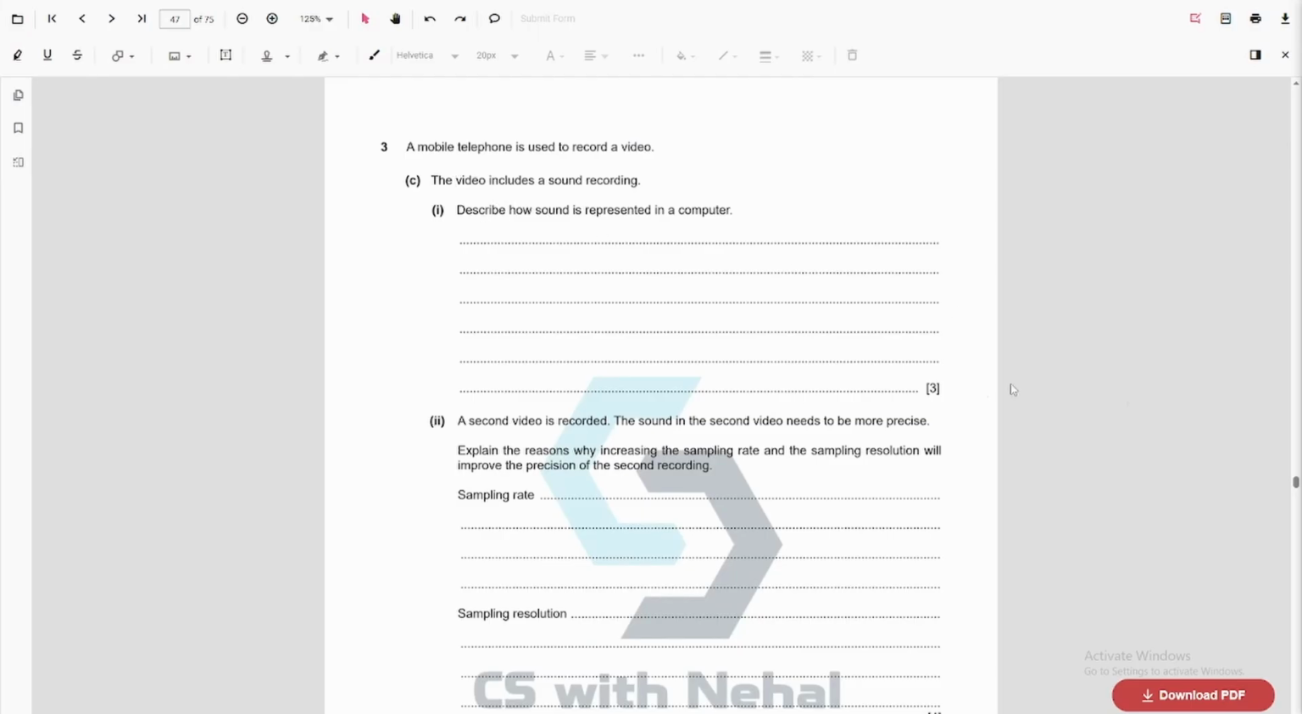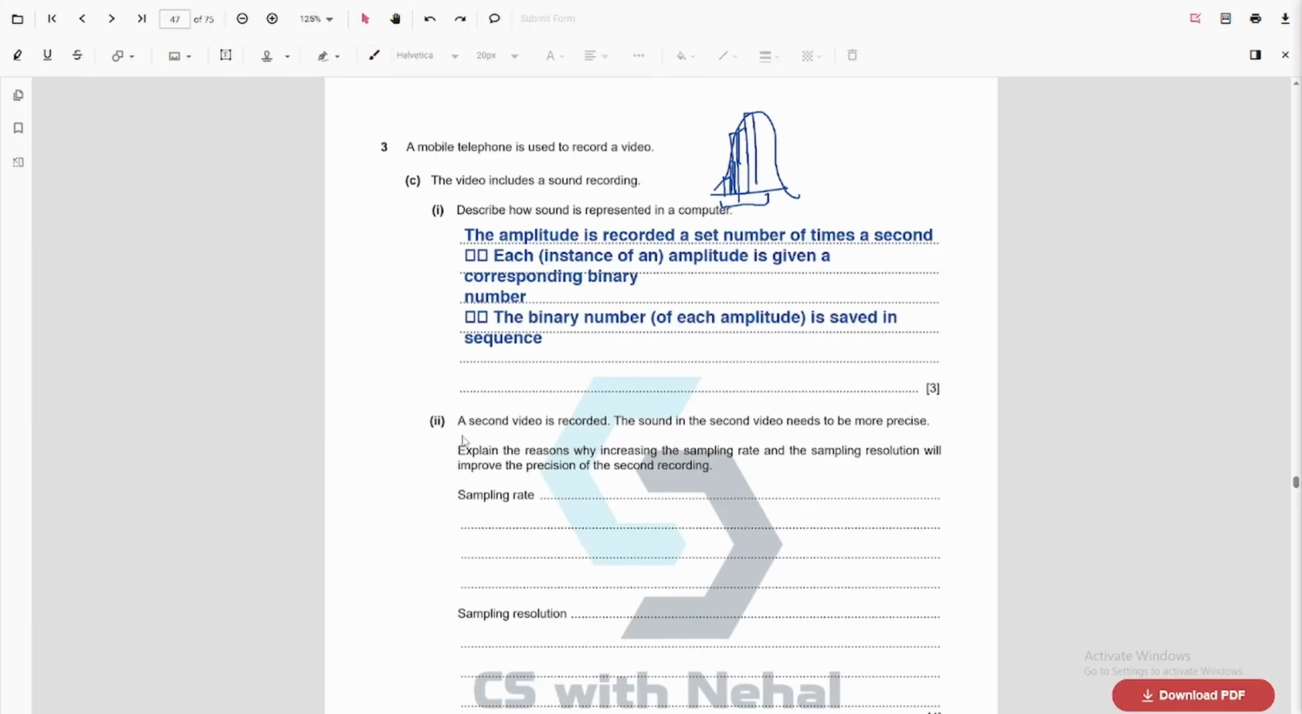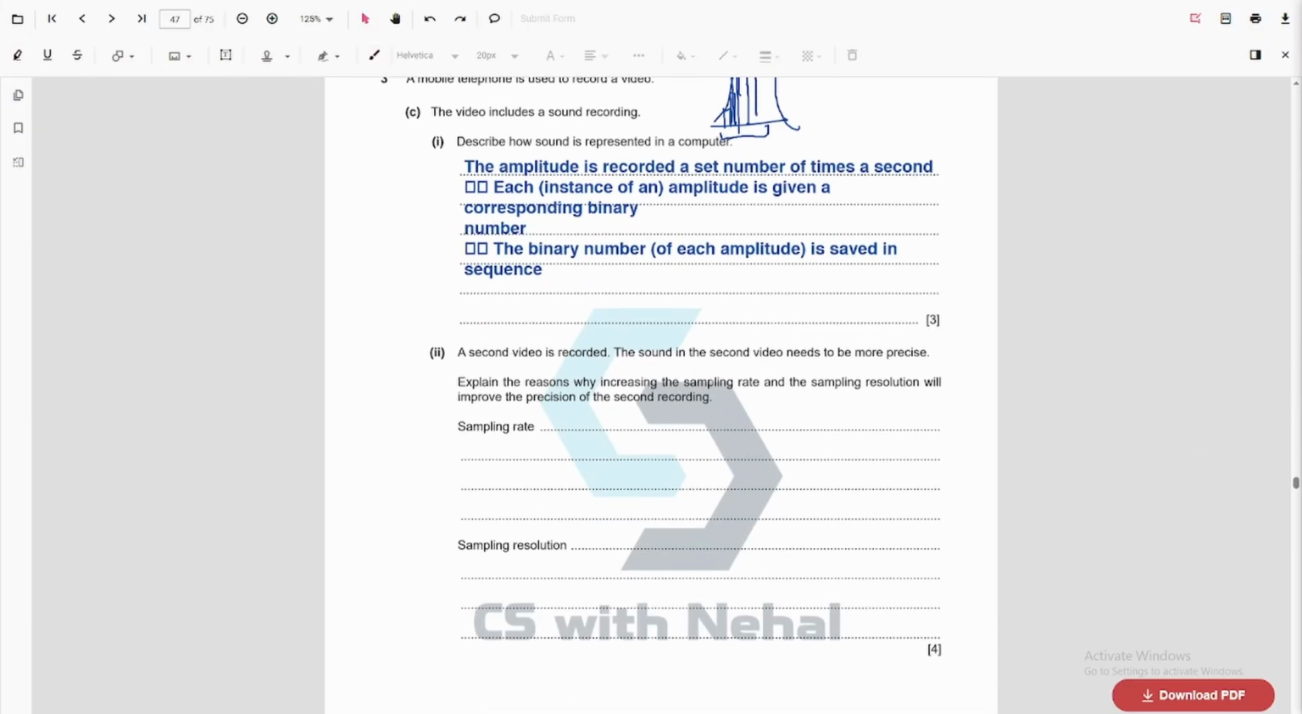Describe how sound is represented in a computer. We basically take different sound amplitudes, record the amplitude and store it. So we will take different samples. This is the samples taken per second, and we will store the value of the amplitude, which is represented in a binary number.